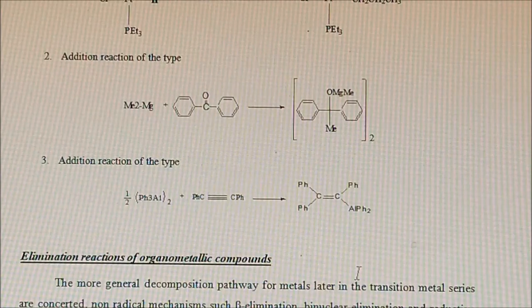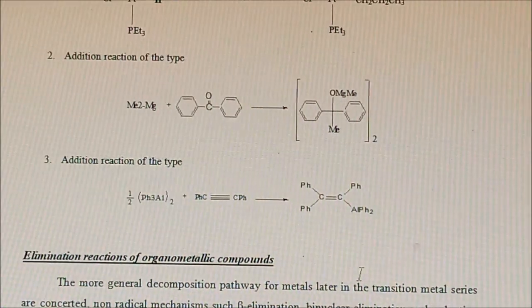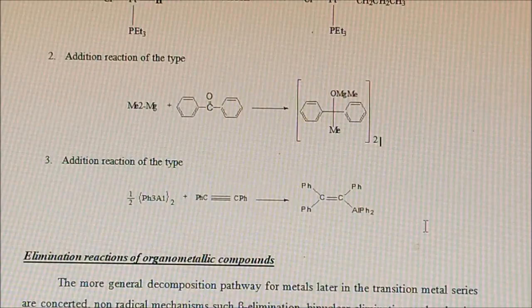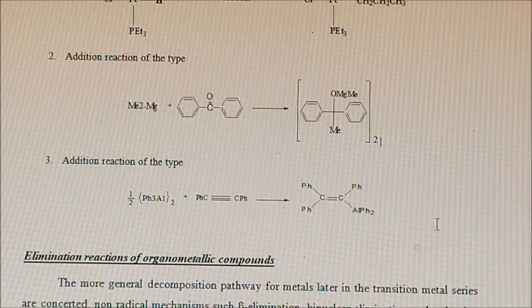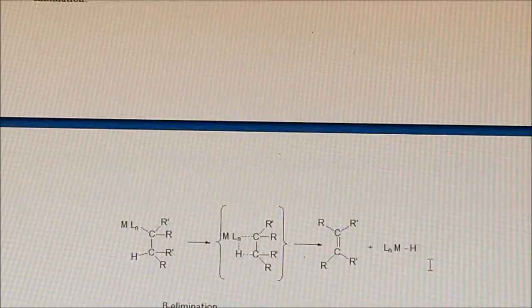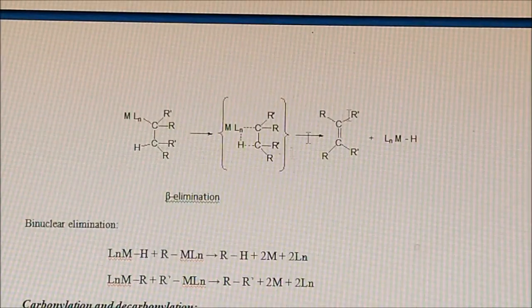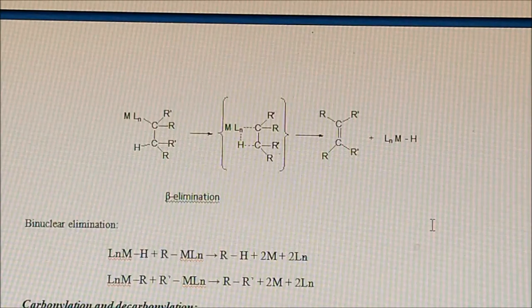The more general decomposition pathways for metals later in the transition metal series are concerned with radical mechanisms such as beta elimination, binuclear elimination, and reductive elimination. Here you are seeing the elimination reaction. What is called the elimination reaction? Elimination reaction is the removal of substituents which are present in the given organic or inorganic compound. That is, it usually deals with the removal of two components, that is two substituents, at the same time.